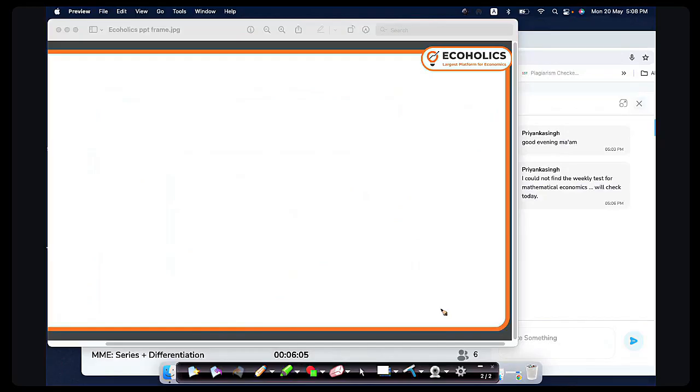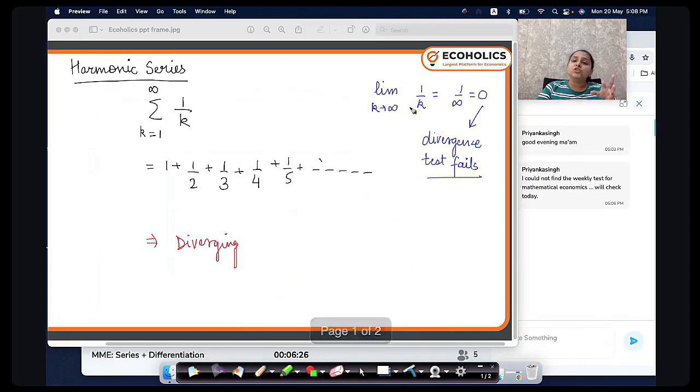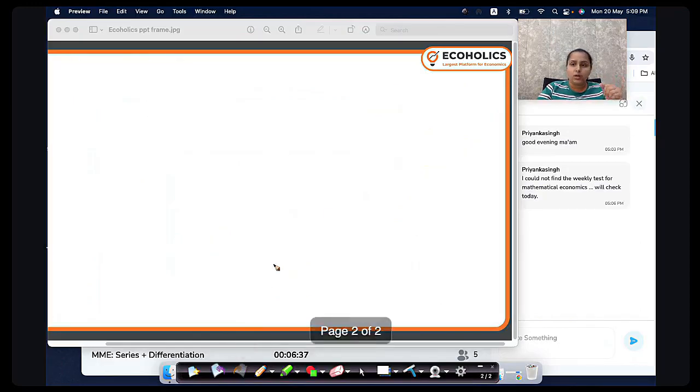Now, to anybody who has just joined, I would like to tell you, we have just talked about harmonic series. Harmonic series looks like summation 1 upon n or summation 1 upon k, and it is always diverging, and there is a full proof of why it is like that. The divergence test fails here, so the divergence test has no relation with the harmonic series over here.